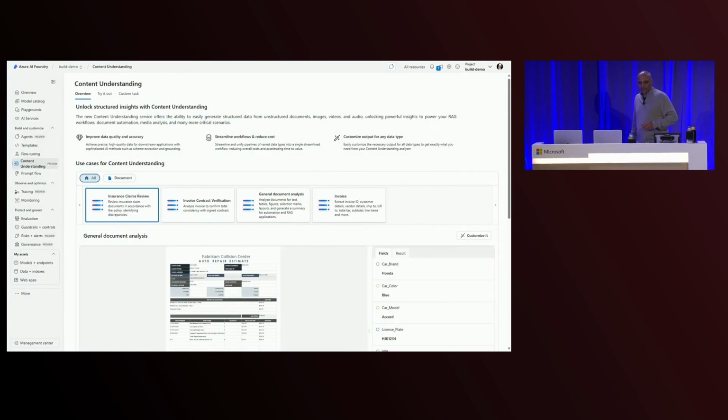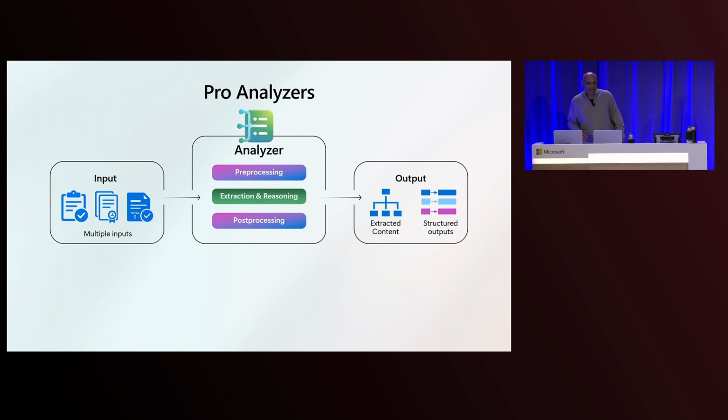While this is great, it's not quite enough, right? So it solves part of your problem, but it doesn't solve all your problems. The next leg of the problem, if you think about it, is, well, I have organizational knowledge that I need to bring into the process as well, okay?